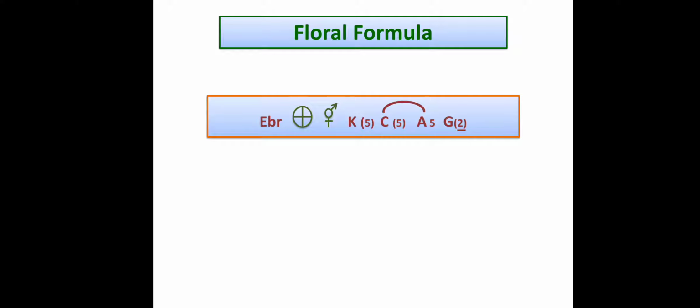Androecium, stamens 5, they are free, whereas androecium is epipetalous, so there is the joining of C and A, that is corolla and androecium. Gynoecium is syncarpous, two carpels, so in bracket 2, and superior, that's why it is underlined. So this is the floral formula of family Solanaceae.